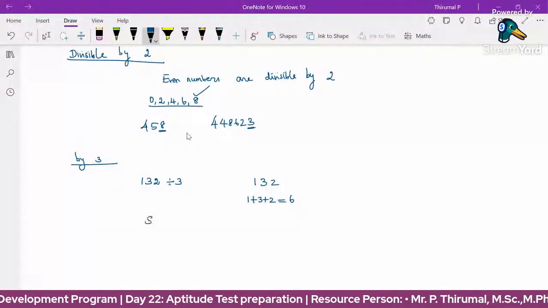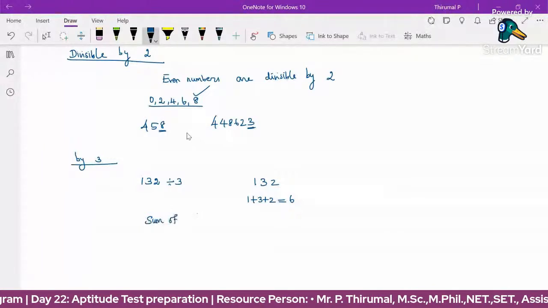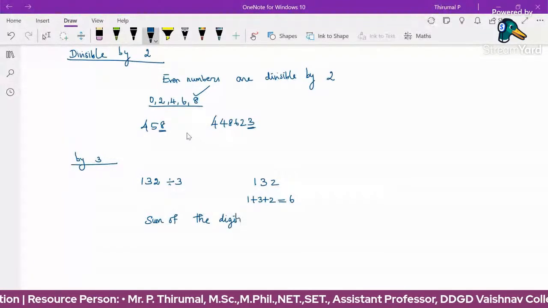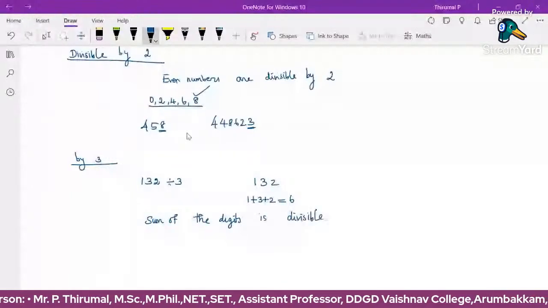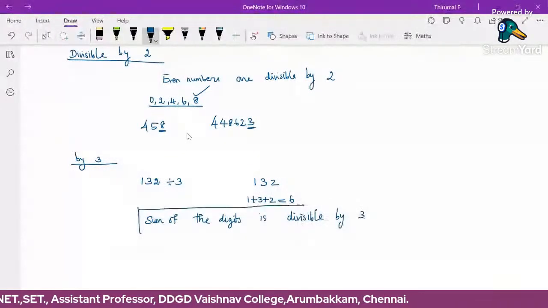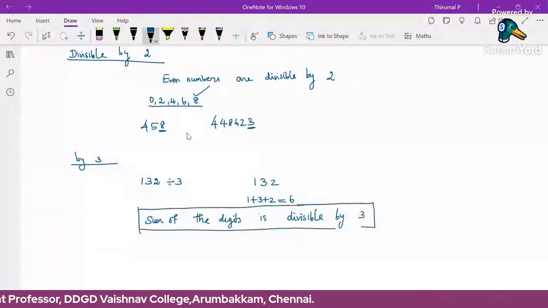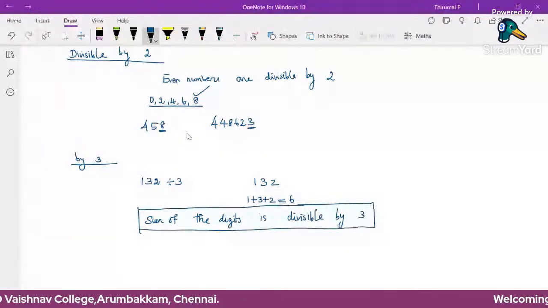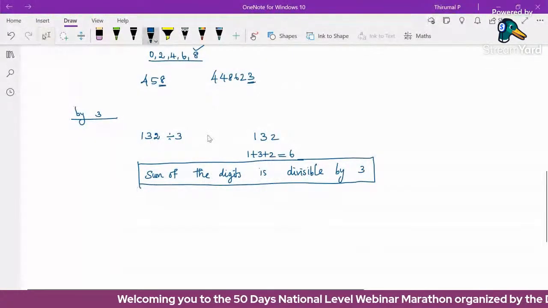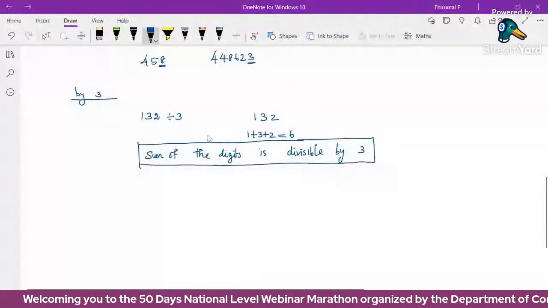So the trick is: if the sum of the digits is divisible by 3, then the given number is divisible by 3. So when dividing by 3, we are checking just the sum of the digits. The sum of the digits divisible by 3 means the given number is divisible by 3. For any large number, this will work.